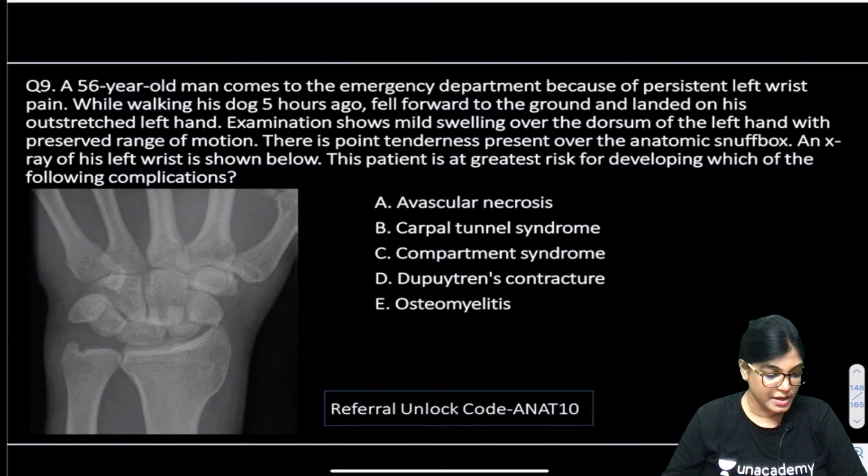I got A from Dipti, Prakhar and Akshit Bhatt. Waiting for others, otherwise I will explain. Abhishek is telling D, Dupuytren contracture. What about others?